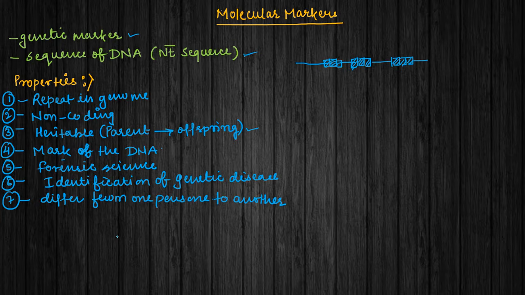Suppose there is a person, person 1. In person 1, let's consider that the molecular marker is in this form, repeating twice. But in person 2 it may repeat in this way. So it may vary from person to person. We are going to discuss in detail how they act and perform their function with time, and in what different techniques.